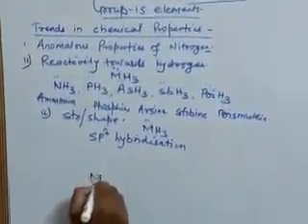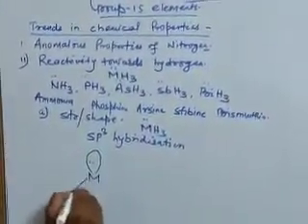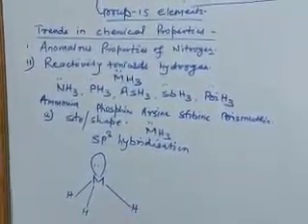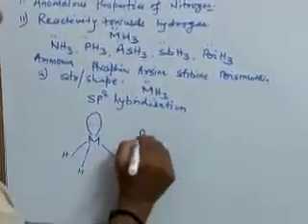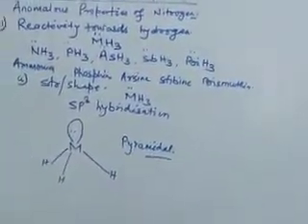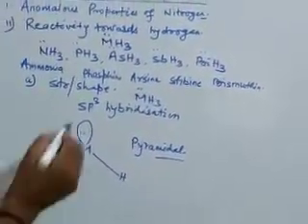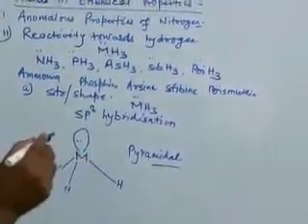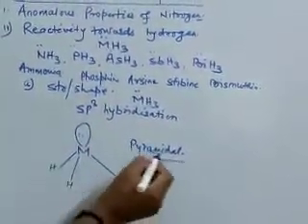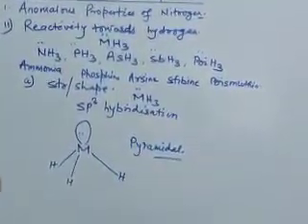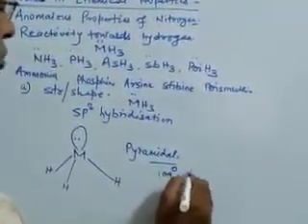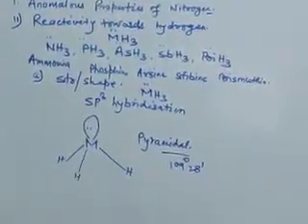But due to the presence of lone pair, there is pyramidal shape. We have to remember all the group 15 hydrides have pyramidal shape. Hybridization sp3, so there should be tetrahedral structure, but due to the lone pair bond pair repulsion, we have pyramidal shape. Okay. Another important point, in tetrahedral structure, we have the regular bond angle 109 degree 28 minutes.